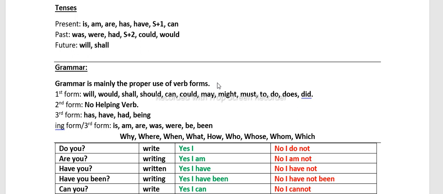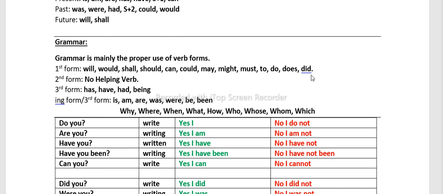Now, how can we make proper use of verb forms? There are some words that help us know how we should use the first form of verb, second form of verb, third form of verb, or ing form of verb. So these words tell us that we should use the first form of verb.